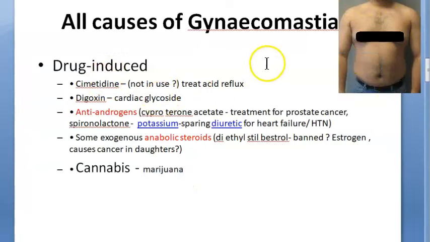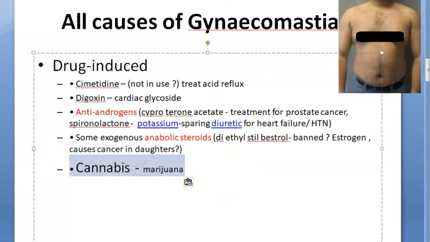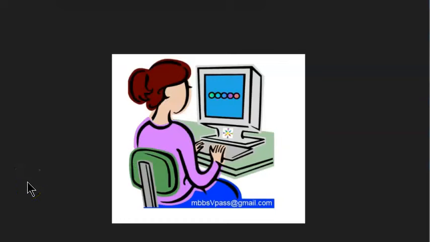But actually what it is doing, that much of information is not there. But at least remember which are the drugs that cause gynecomastia? Very easy, you will tell in the exam. Anti-androgens and estrogens cause it. So you took anti-androgens. How did you take them? Spironolactone or something else to treat prostate cancer. When did you take estrogens?